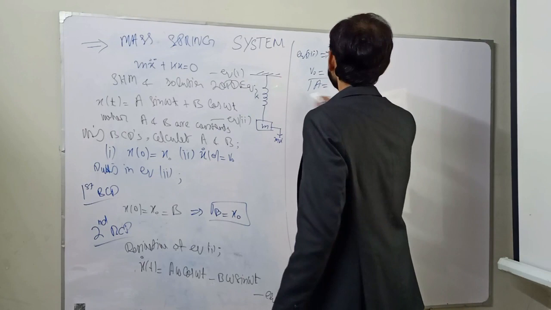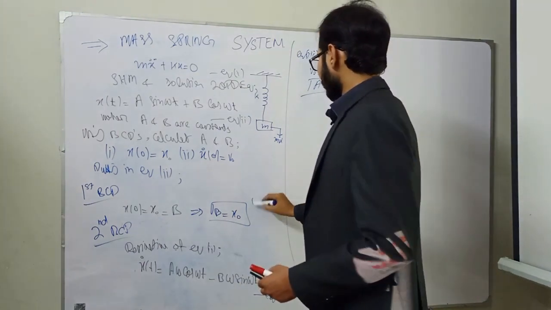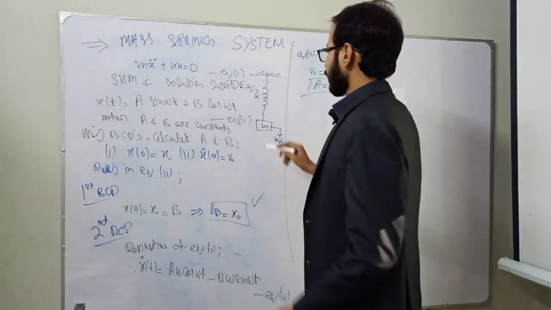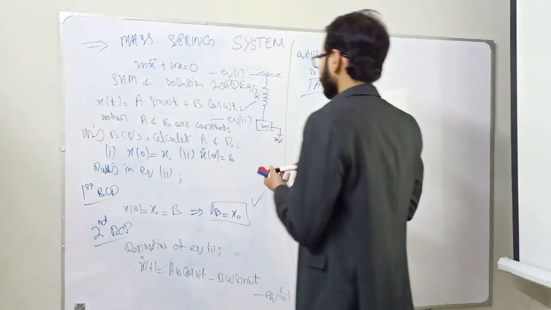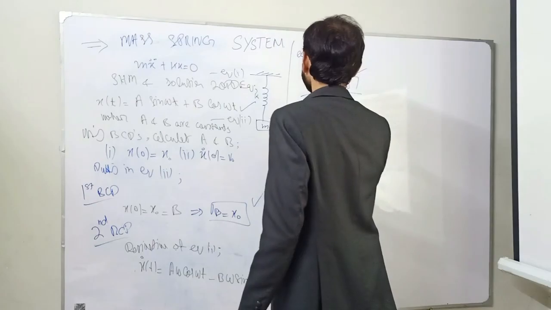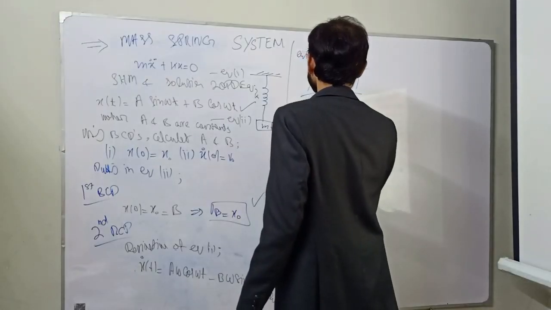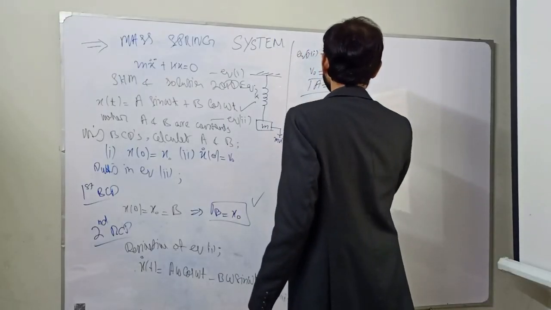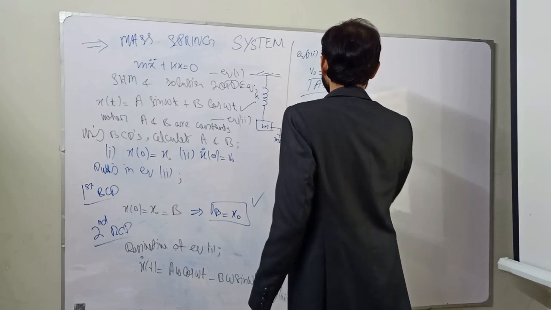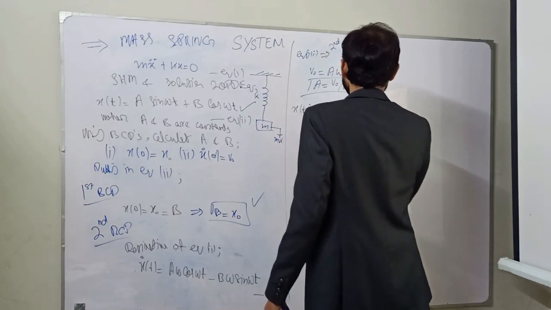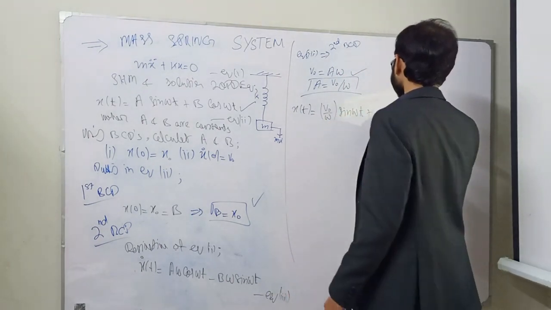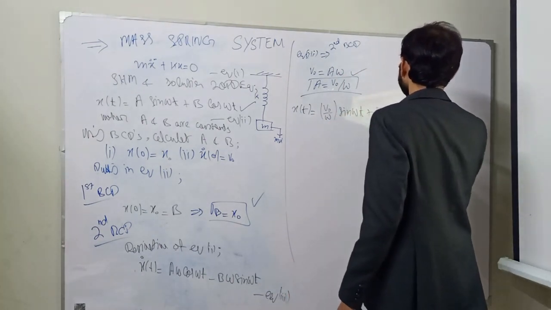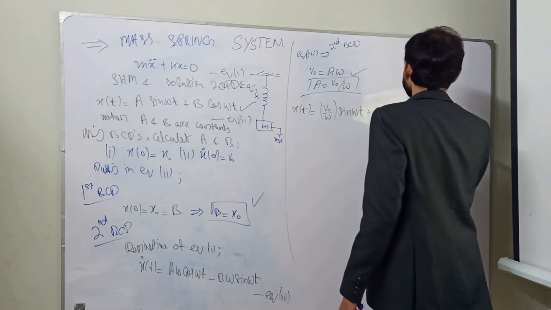So this is the value of a and this is the value of b, and this is the solution of this equation of motion. So putting the values, we have x of t is equal to v naught by omega sin omega t plus x naught cos omega t.